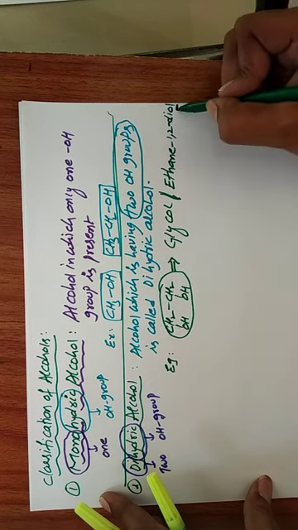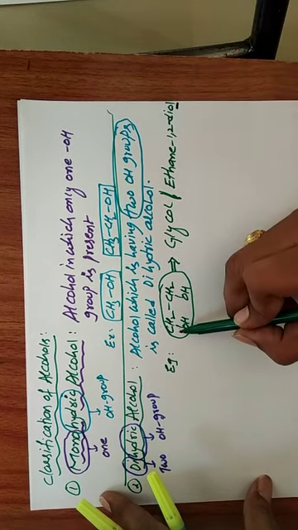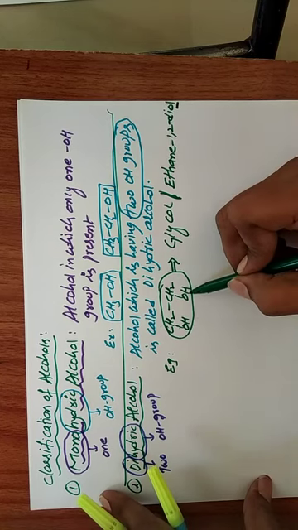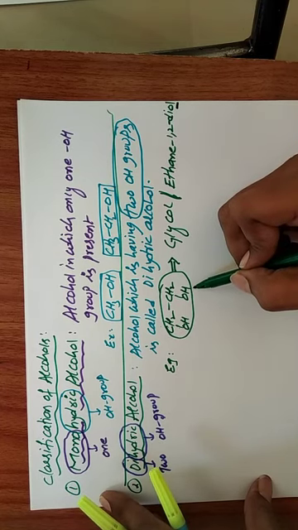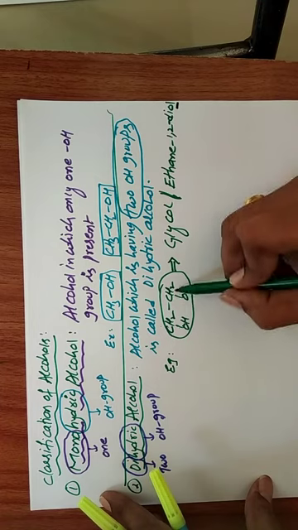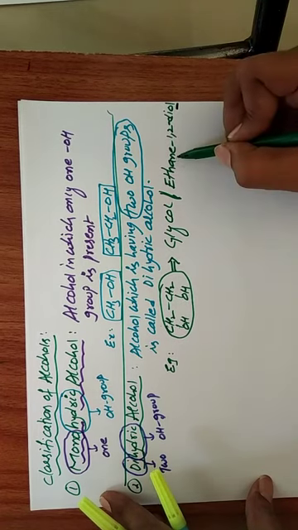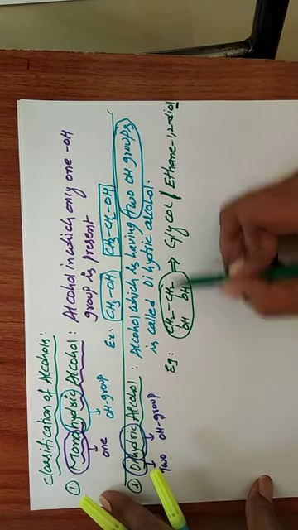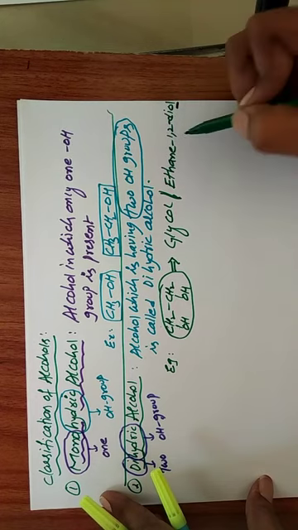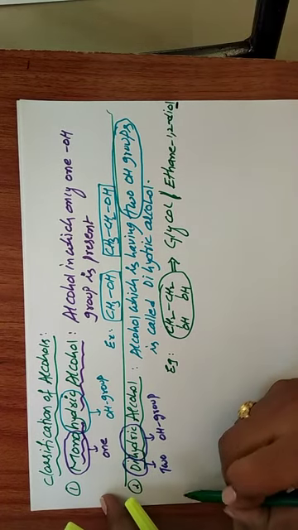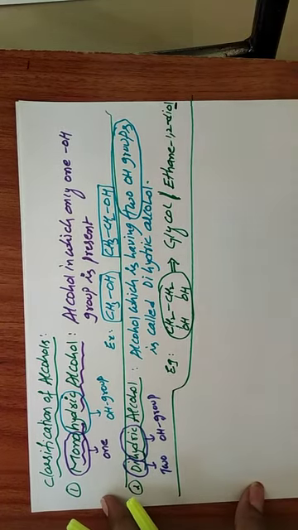Here the first carbon has one OH group, and the second carbon has another OH group. So two carbon atoms, single bonds, ethane-1,2-diol. This is the dihydric alcohol.